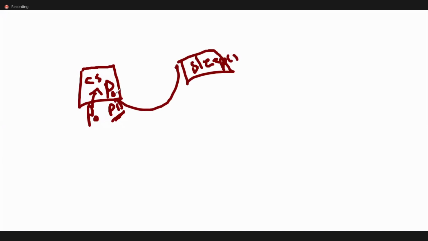Once P0 finishes its execution, P0 will intimate the other process. How? By using which system call? Wake up. Okay? Wake up. This is one system call. Understood the difference between the with busy waiting solution and the without busy waiting solution?